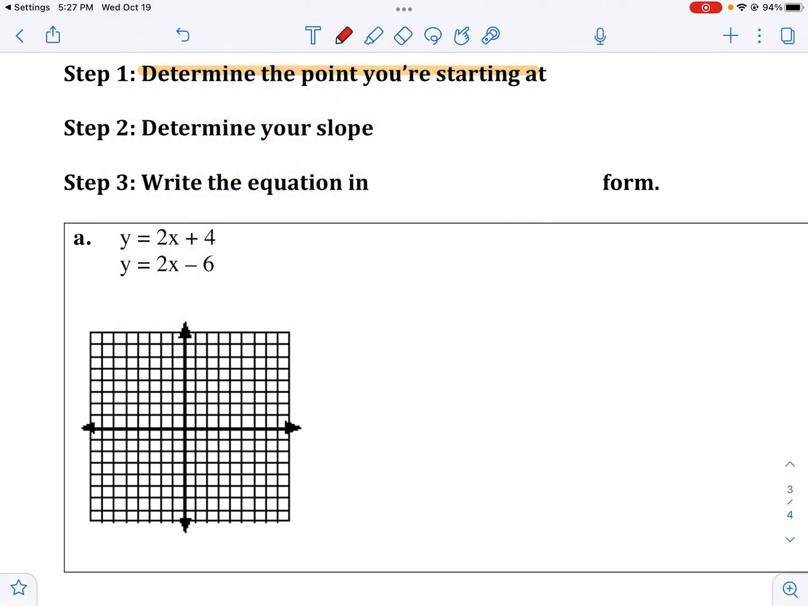So first, let me graph these two lines. Here's y equals 2x plus 4. So there's one line. And here is y equals 2x minus 6. So here are my two lines. I want to find the distance between those two lines.